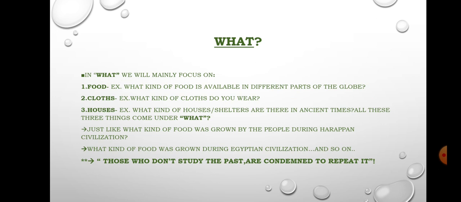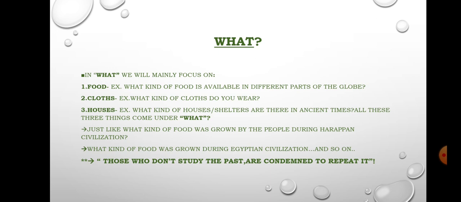First, food. We often use terms like what kind of food we eat, what kind of food they eat, what kind of food is available in different parts of the globe, what kind of food is eaten by the people of USA, what kind of food is eaten by the people of China, and so on.